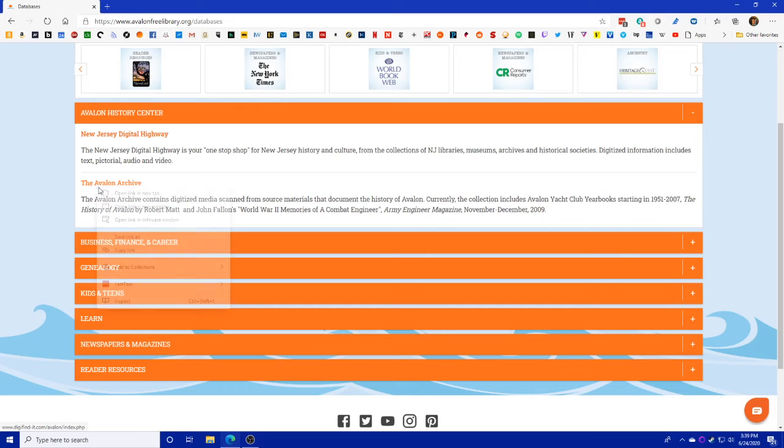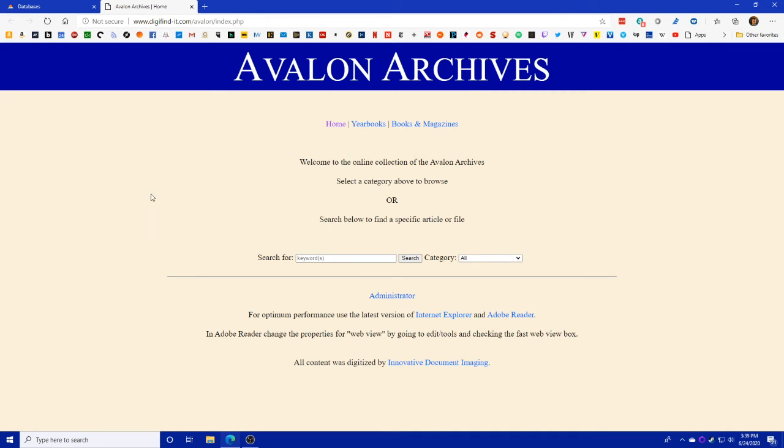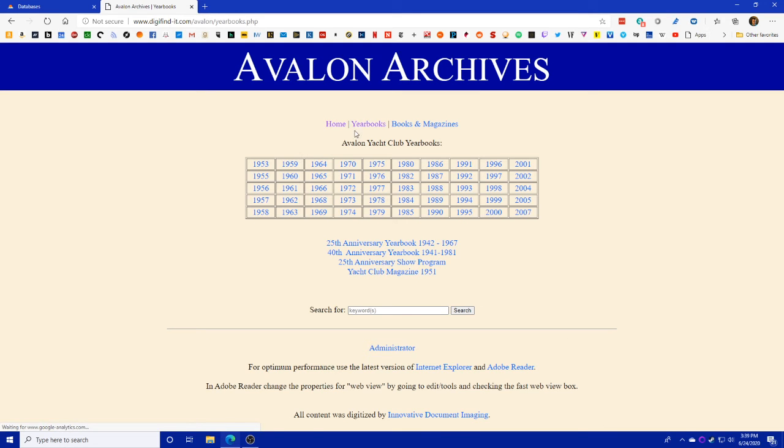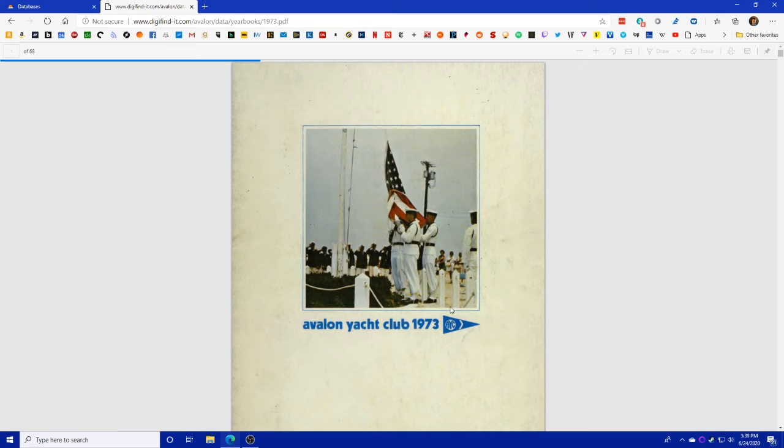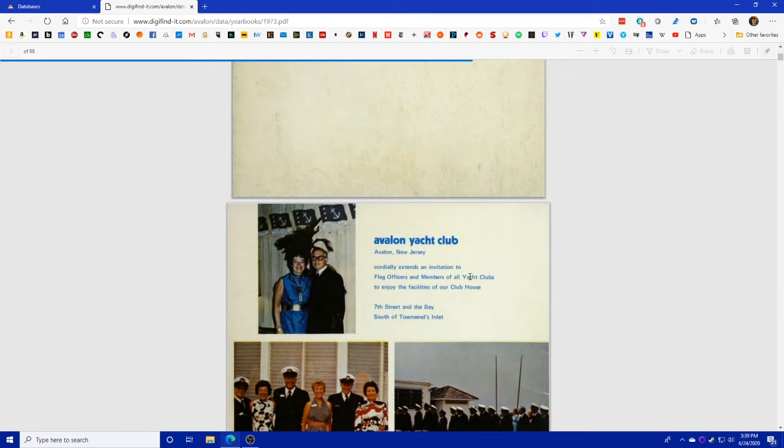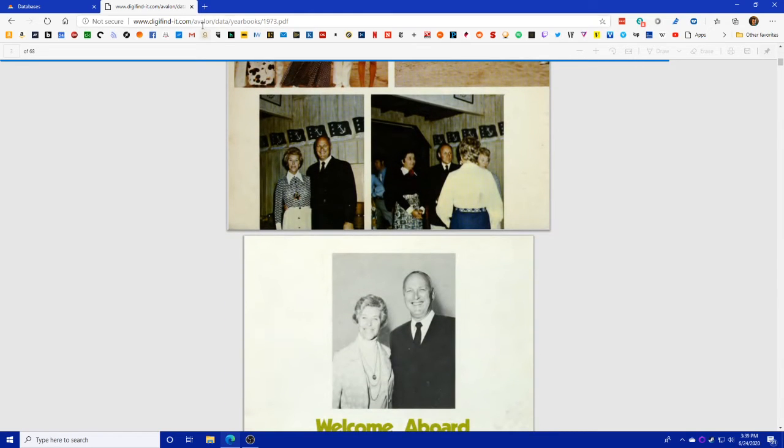The Avalon Archive has a lot of local history on there, yearbooks, books and magazines, things that are scanned in. If you want to browse through the history of the town, we'll just randomly pick one here so you can get an idea. There's the Yacht Club book from 1973. As that loads in, you'll be able to browse through that. It looks like there's several years of that on there.